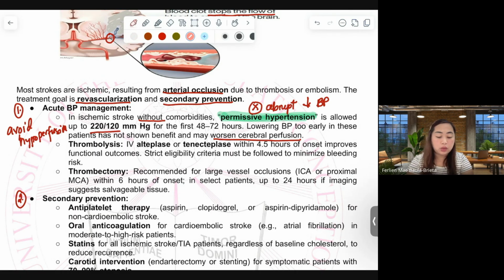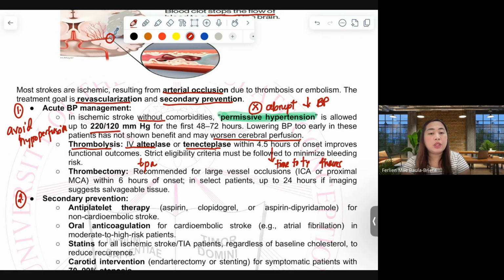Moving forward, we have thrombolysis. Thrombolysis is achieved by administering TPA or IV alteplase. Also, we have another drug called tenecteplase. This is given within 4.5 hours of onset. The time to treatment is within 4 hours.